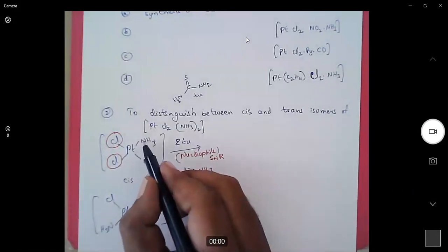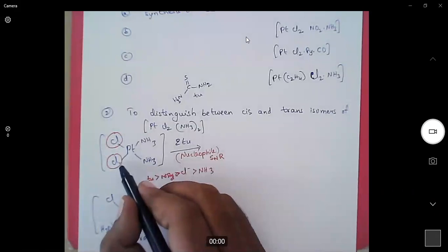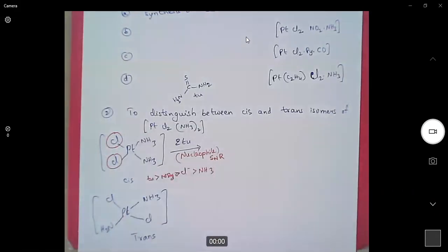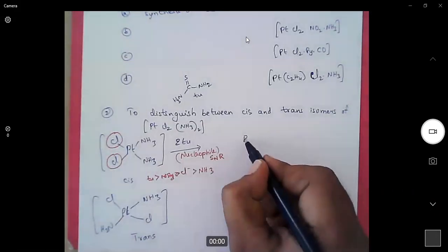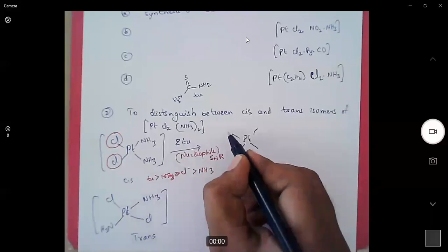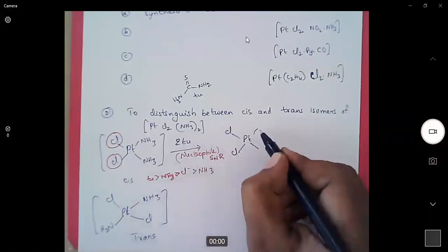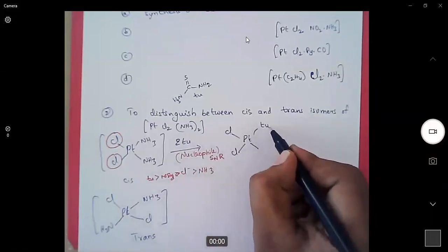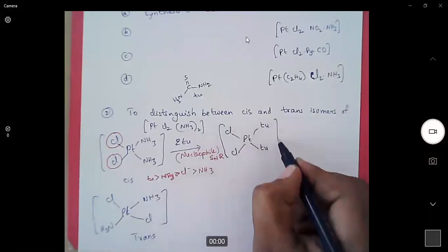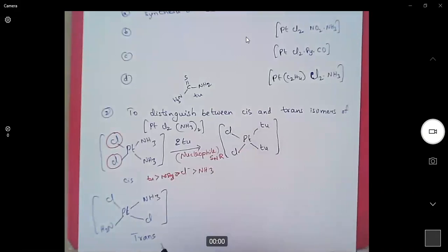Ammonia is trans to chlorine, so it makes a weak bond. So when we add two equivalents of thiourea, the two ammonia ligands will be replaced with thiourea.